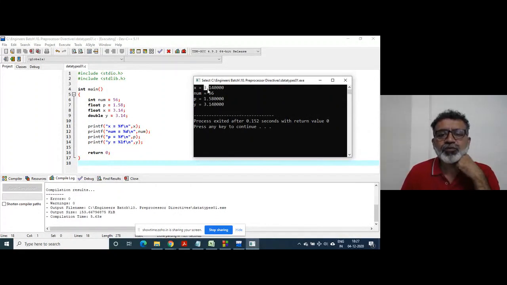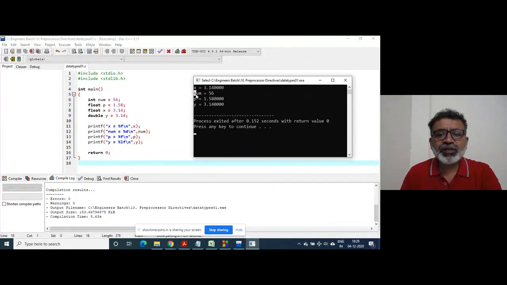X is equal to 3.14. Observe carefully. What is that x? X is a float value, so there is no problem. Listen carefully, I'm going to give you a lot of information. X is a float variable, 3.14 is stored in it, using the printf statement and the percent f format specifier we are printing the contents of x. So this is correct.